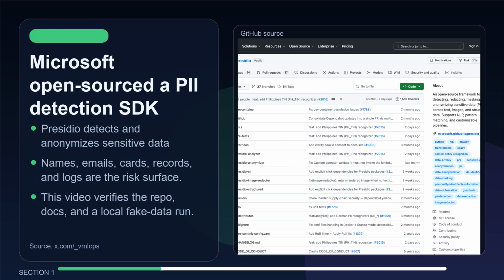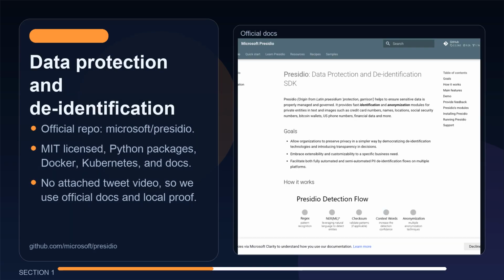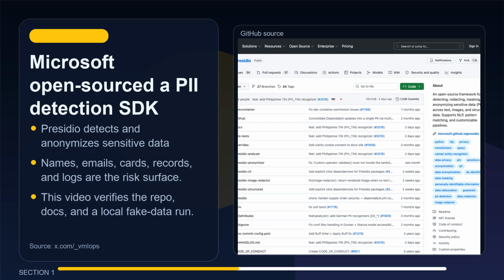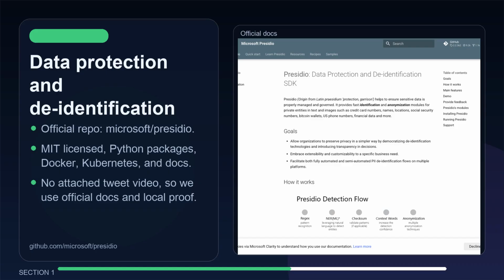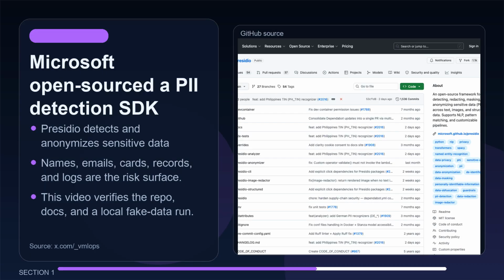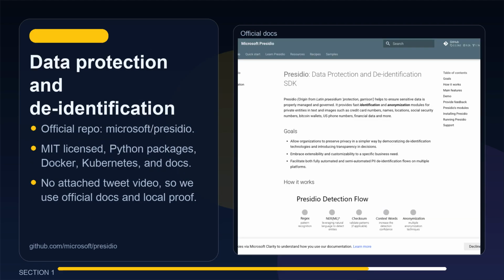Today, the source is a Vaishnavi post about Microsoft Presidio, an open-source PII detection and anonymization SDK. The hook is simple. Before customer data touches an LLM, Presidio can detect sensitive text and replace it, mask it, redact it, hash it, or encrypt it.